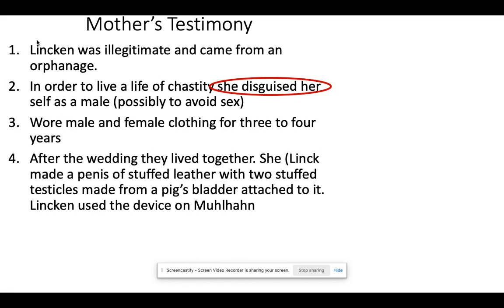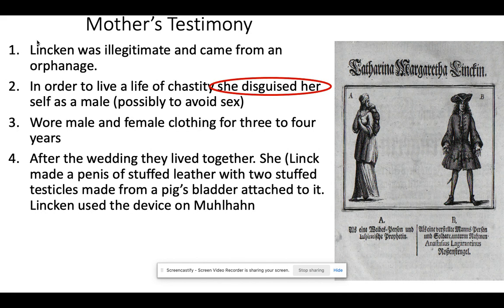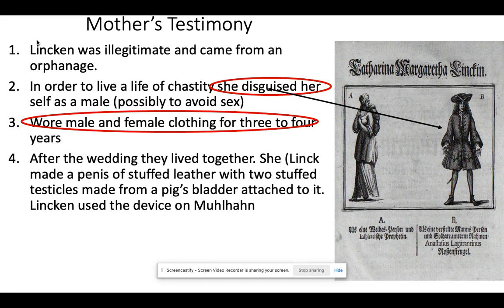She's saying that the woman disguised herself, that the woman her daughter was married to dressed like a man, and during the marriage, her daughter did not know that the husband was actually a woman. So you need to think about that. As we're going through these slides, think about, if you're on the jury, if you're the judge, what questions would you have for this particular case? So that seems to be what's going on here.